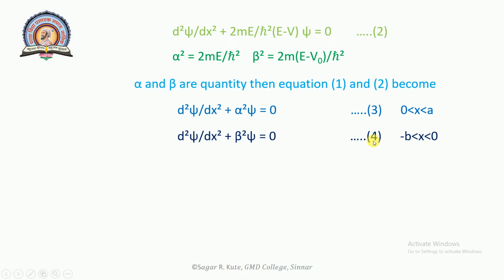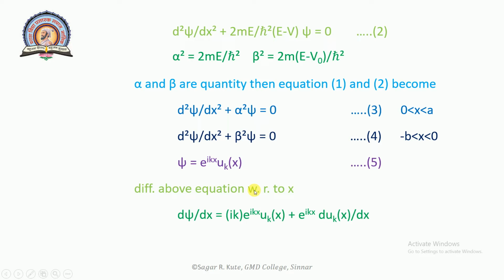From the Bloch theorem, the solution of the wave function equation in a periodic potential is a plane wave modulated with the same periodicity as that of the potential: psi is equal to e raised to i k x into u k of x. This will be equation number 5. Differentiate this equation 5 with respect to x. d psi upon dx is equal to i k e raised to i k x u k of x plus e raised to i k x d u k of x upon dx.